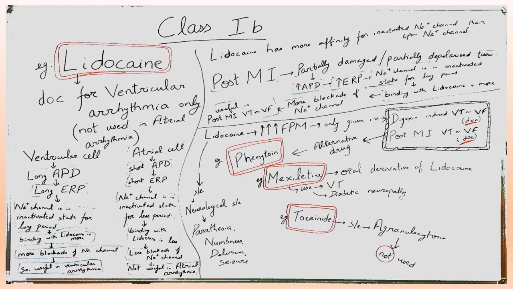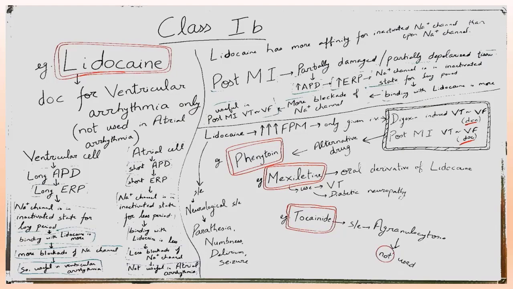Now, lidocaine has a very high first pass metabolism. That's why it is given only intravenously, and it is the drug of choice for digoxin-induced ventricular tachycardia or ventricular fibrillation, or post myocardial infarction ventricular tachycardia or ventricular fibrillation. It is the drug of choice, lidocaine.